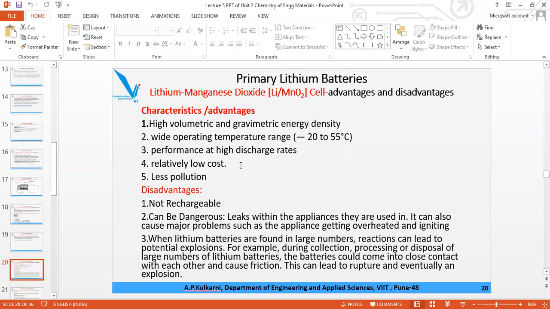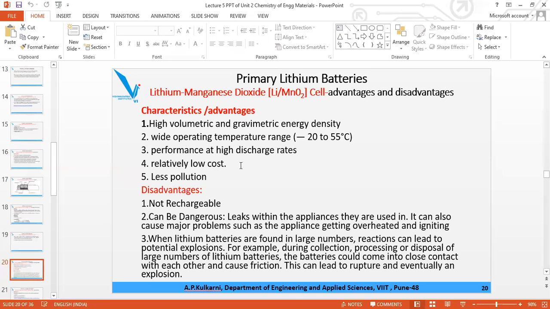And one more disadvantage is that if you use it in any device which is overheated. When you are using any device, you have to maintain the heating rate. Suppose per minute the temperature should rise by 1 degree Celsius or 2 degrees Celsius, so you have to maintain the heating rate per unit time. But if all of a sudden you increase the heating rate, instead of 5 degrees per minute, if you make it a 50-degree rise per minute, that is called overheating. So in overheating also the explosion takes place.